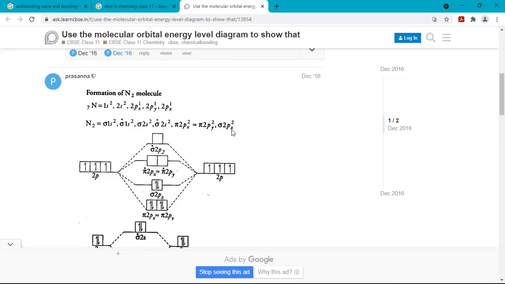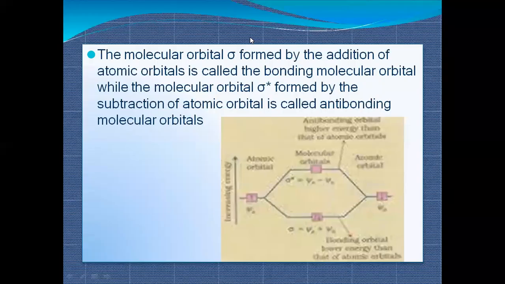All right, so this is how molecular orbital theory explains the formation of molecules, or molecular orbitals, on the basis of their energy, distributing the energy on two types of orbitals: one is anti-bonding and the other is bonding molecular orbitals. Okay, so this is how molecular orbital theory explains the bonding and the formation of new molecular orbitals.